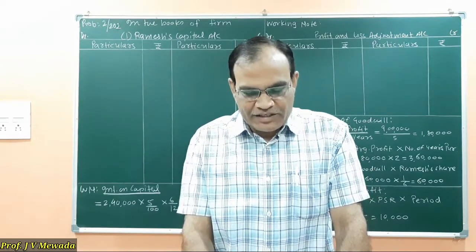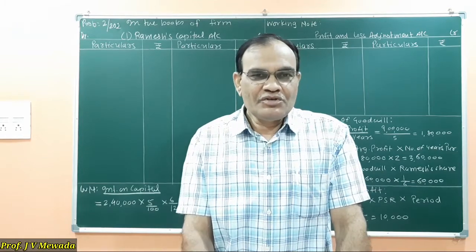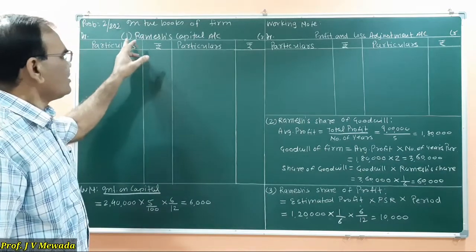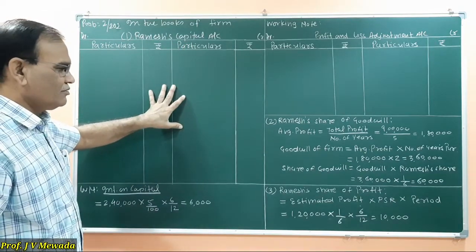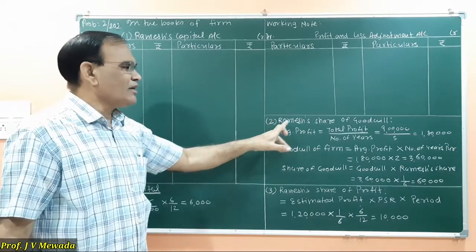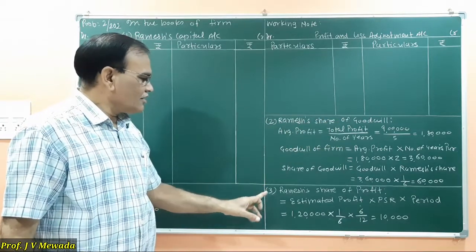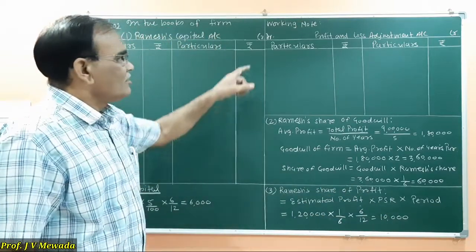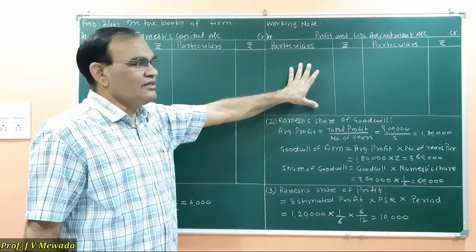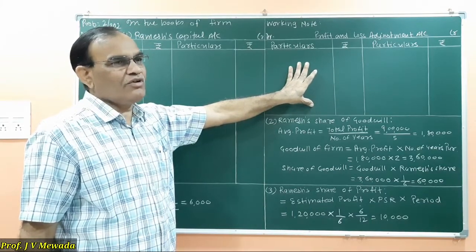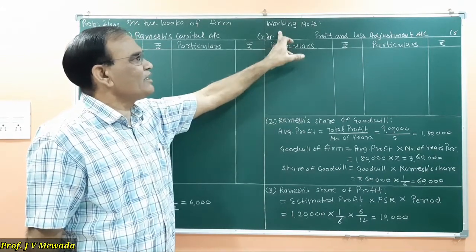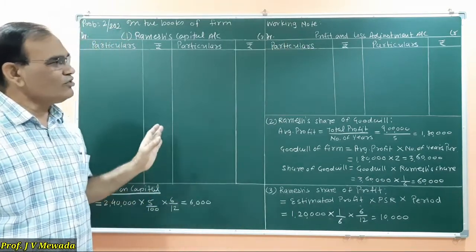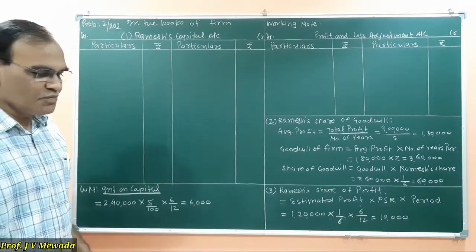To get these 3 answers, we require certain working notes. So here I am preparing the format for answer number 1. Ramesh capital account, the format is prepared. Second, I will be preparing Ramesh share of goodwill. Third, I am preparing Ramesh share of profit, and profit and loss adjustment account is required to know the profit on the revaluation or loss on the revaluation. For that we are preparing the working note. So as per the requirement, we are preparing the accounts. Okay, so let us proceed.